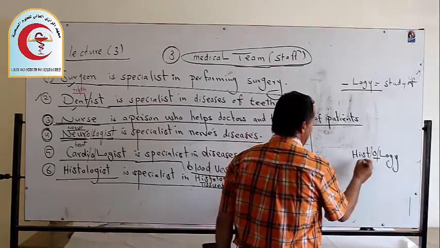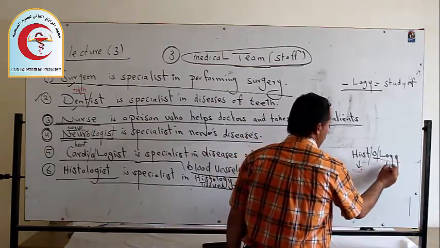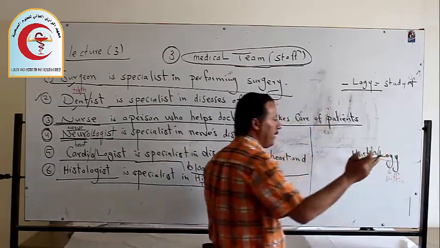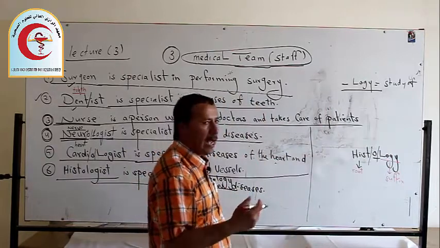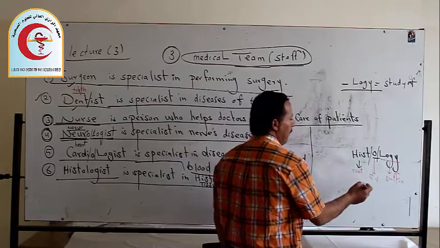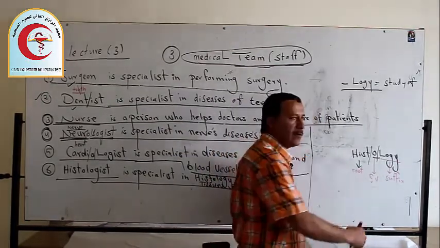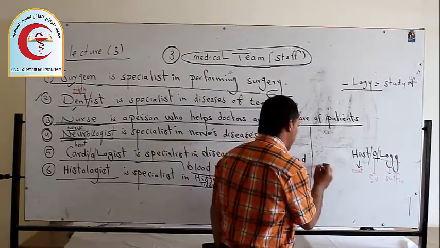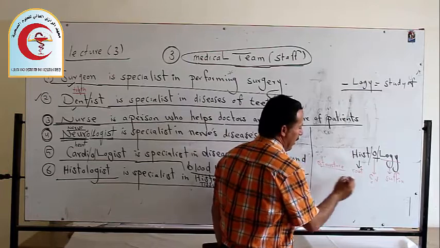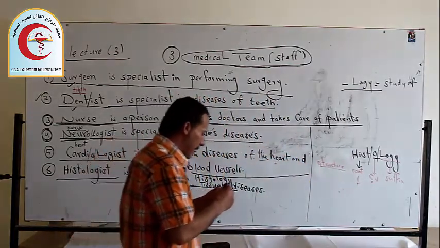Number 1 is hist, which we call the root. Then we have logi as a suffix, because logi means science or study of. And O is the combining vowel. But this is analyzing the term from its structure. Then we are going to analyze the term from its meaning.